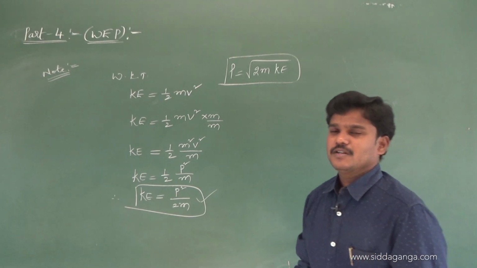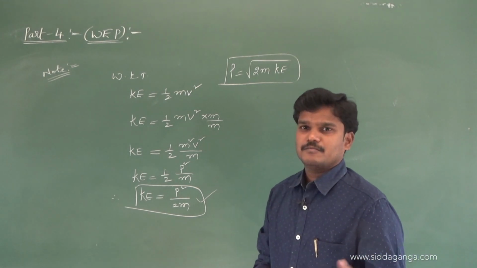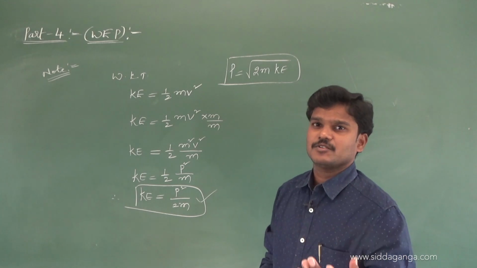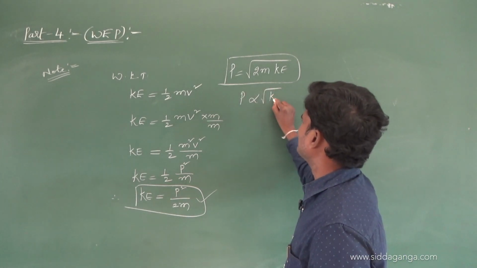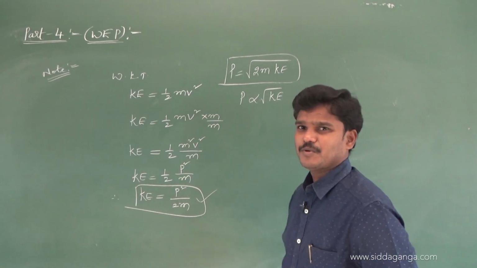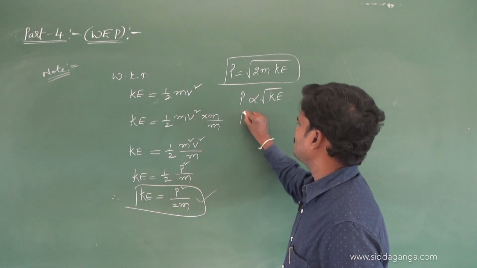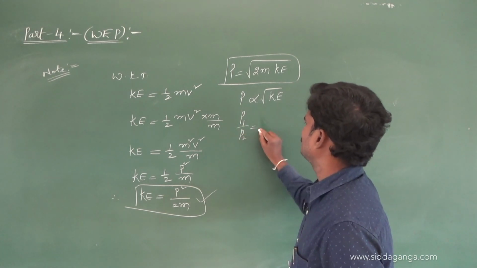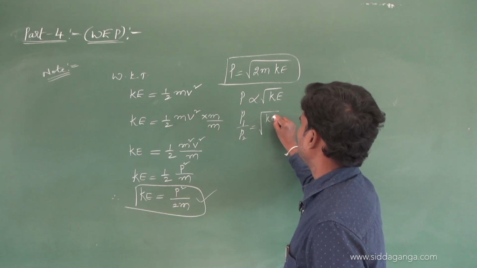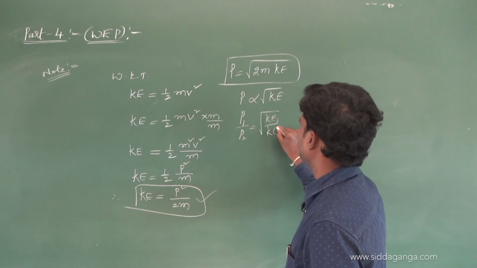In a problem, if they give momentum and kinetic energy, and the mass of the body is constant, then you can use P proportional to root of kinetic energy. So we can write P1 by P2 is equal to root of KE1 by KE2.